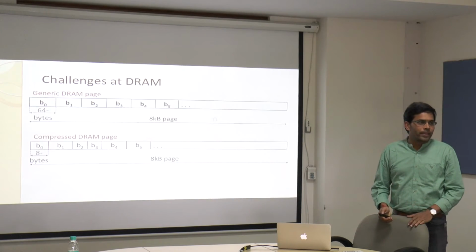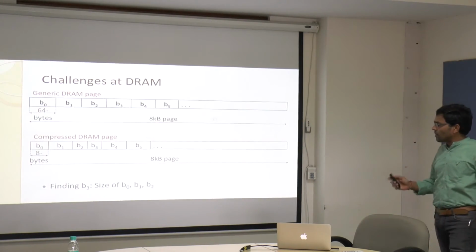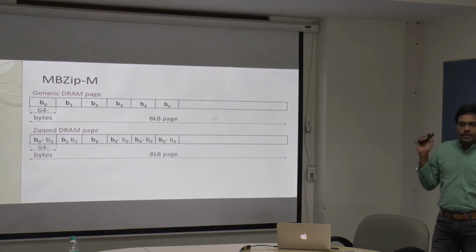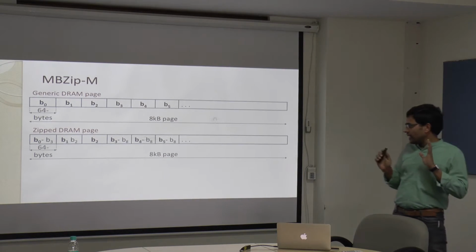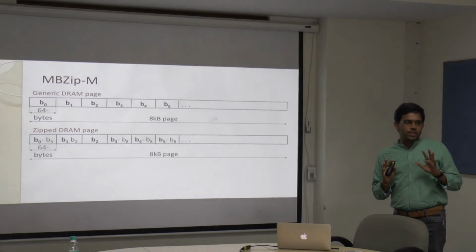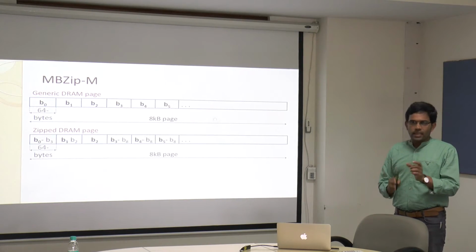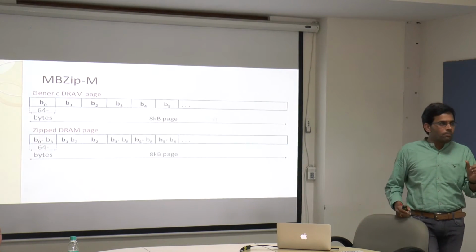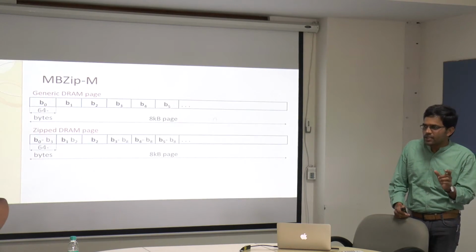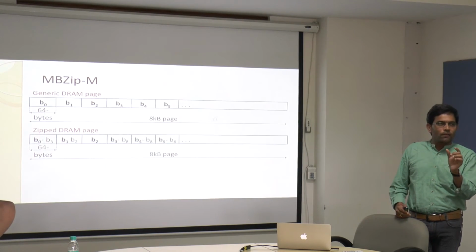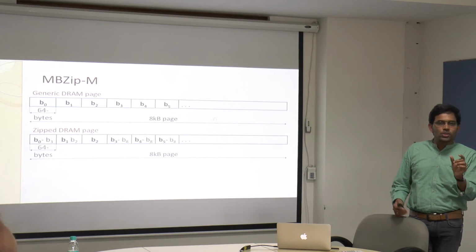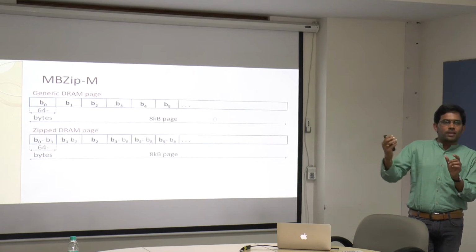What can be done? That is where we have come up with an idea. So what we have done is, fine, B0 is compressible into 8 bytes, but I am not going to actually reduce the space. I still keep B0 in a 64 byte space, but the remaining 48 byte space I will use to keep subsequent zip blocks.